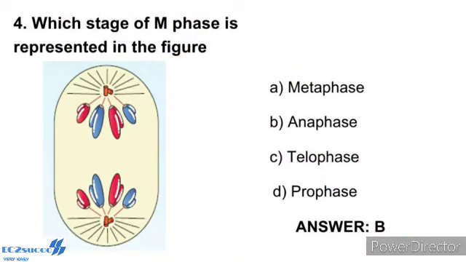Question number 4. Which stage of M phase, that is mitotic phase, is represented in the given figure? Shown in the diagram, anaphase. At the onset of anaphase, each chromosome arranged at the metaphase plate is split simultaneously and the two daughter chromatids, now referred to as chromosomes of the future daughter nuclei, begin their migration towards the opposite poles.